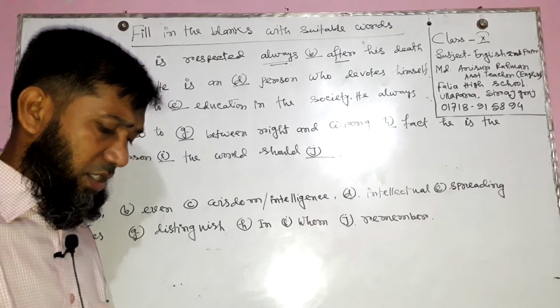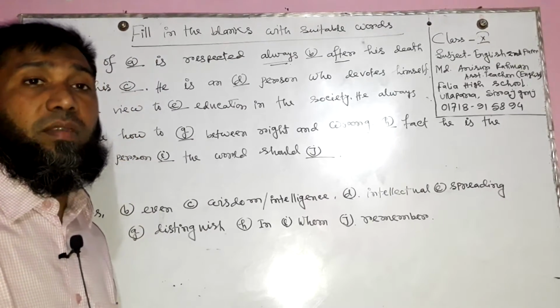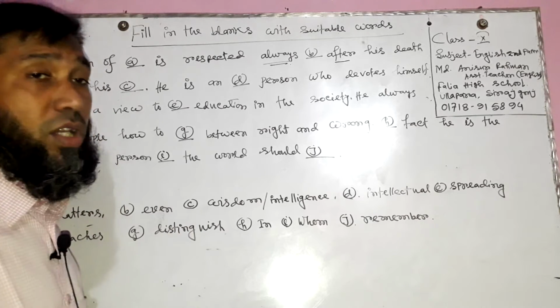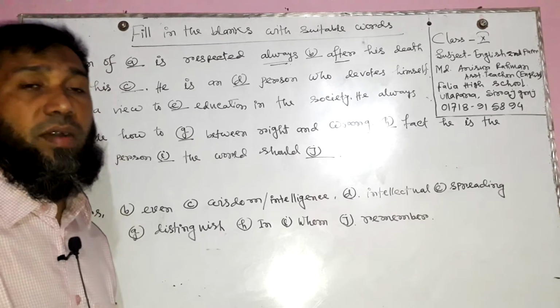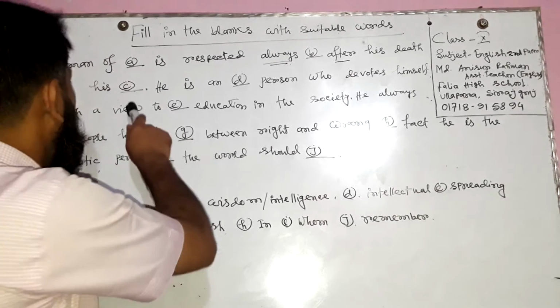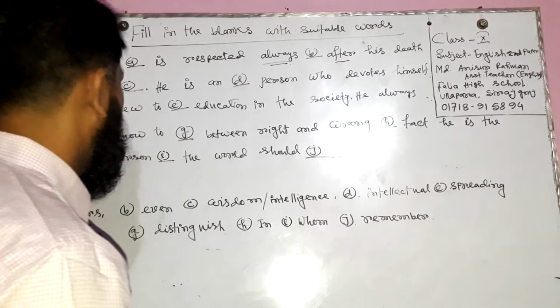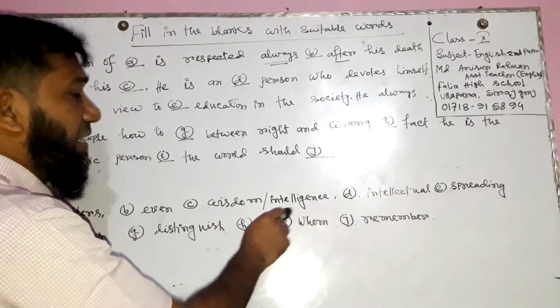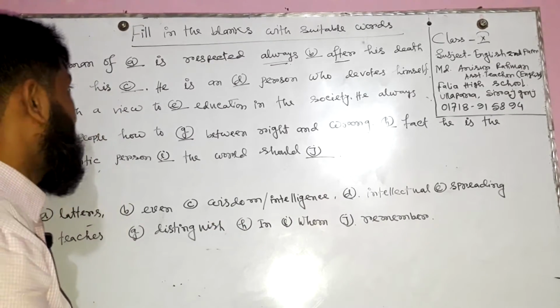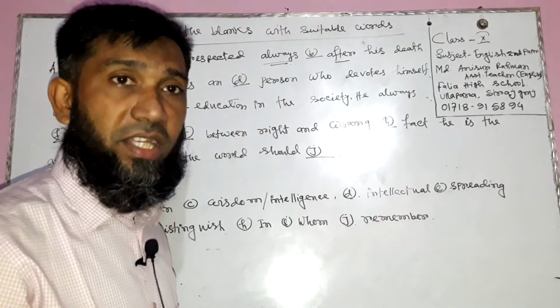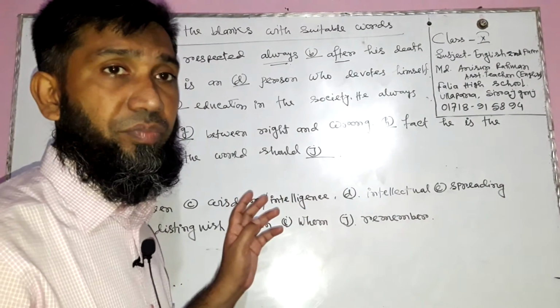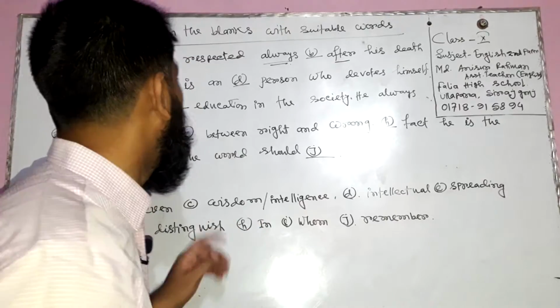When we find any blank at the finishing position, we use a noun or pronoun as an object. Wisdom or intelligence is appropriate on the basis of the meaning, the theme, and the grammatical form.